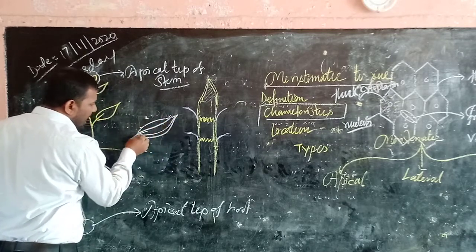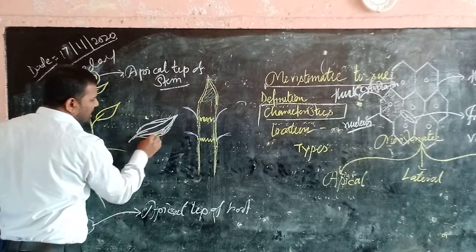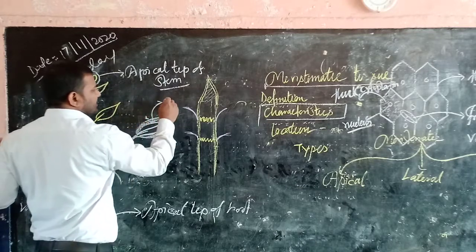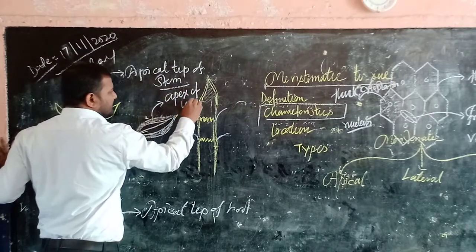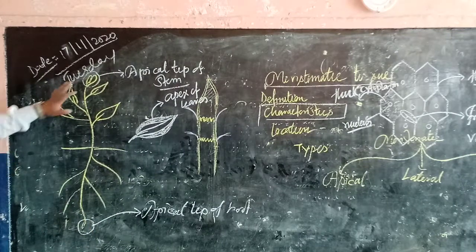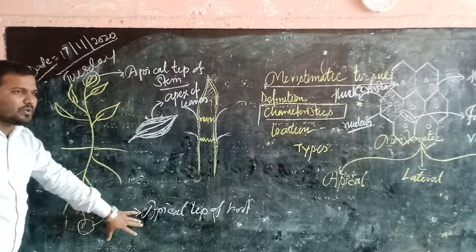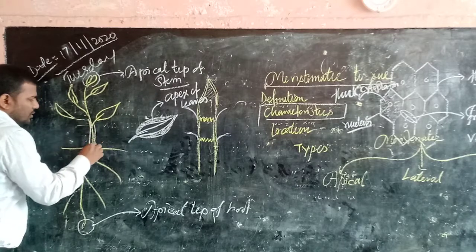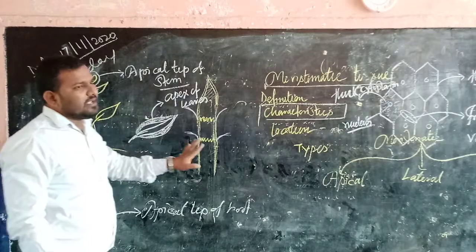This is a diagram of leaves. These are termed the apex of leaves. This region is the apex of leaves. These are the growing regions of a plant. So in the growing regions of a plant, the apical tip of stem, apex of leaves, apical tip of root, and even the lateral portion of a plant, which increases the plant thickness, contain the meristematic tissue.